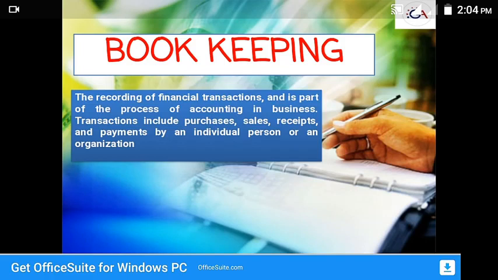Bookkeeping is a process of recording financial transactions, and it is the work of a bookkeeper, the person who records the day-to-day transactions related to the business. It is very simple to record the day-to-day transactions, and this process we call bookkeeping.